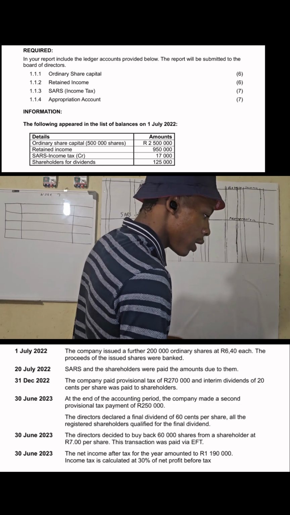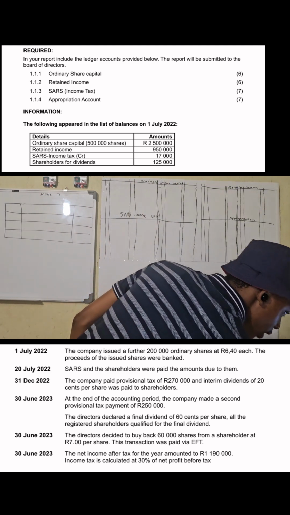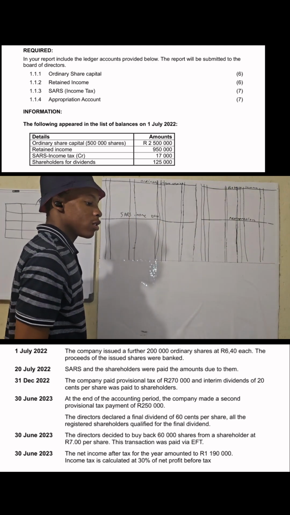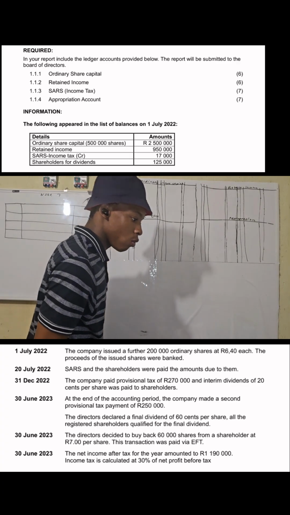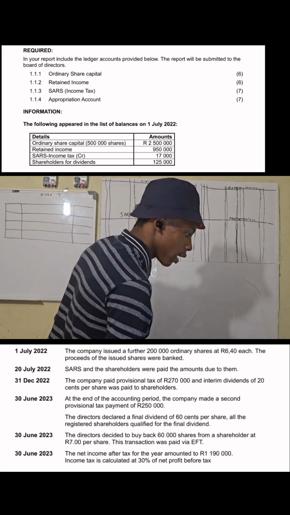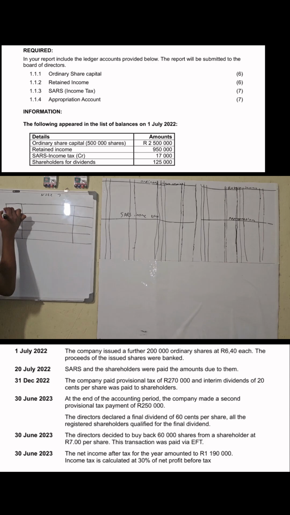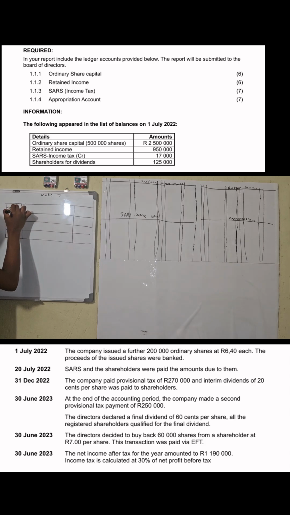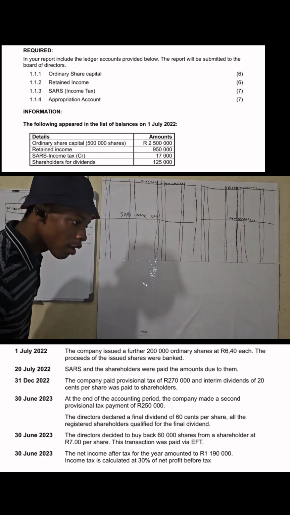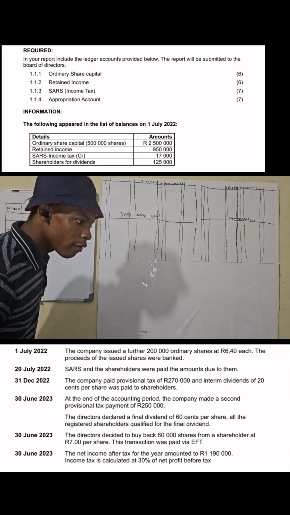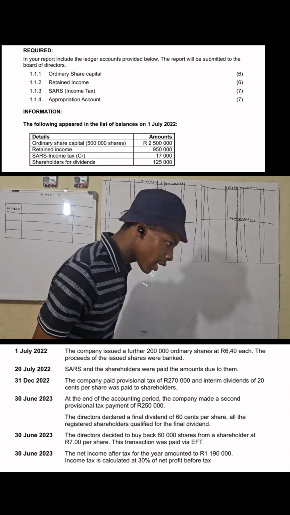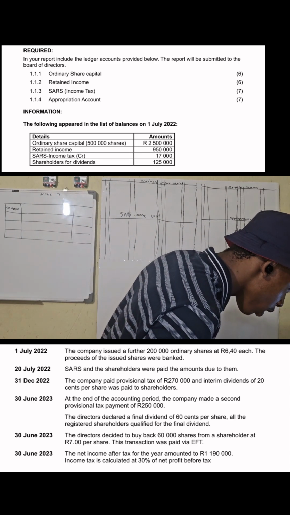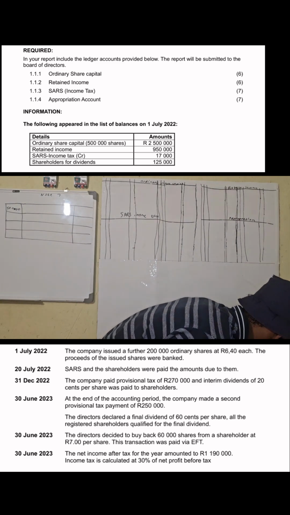The following appeared in the list of balances on 1st July 2022. Ordinary share capital: I had 500,000 shares. When did my financial year end?